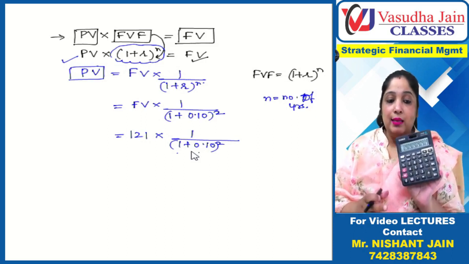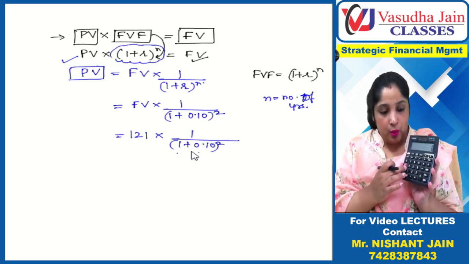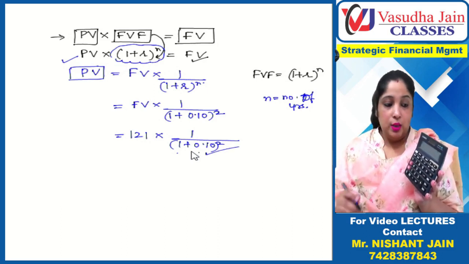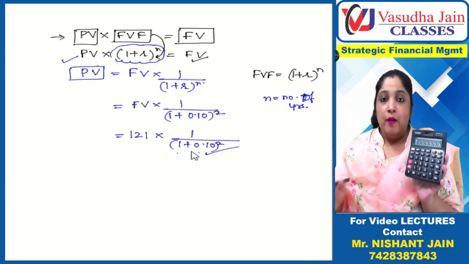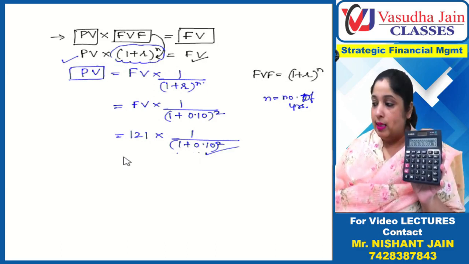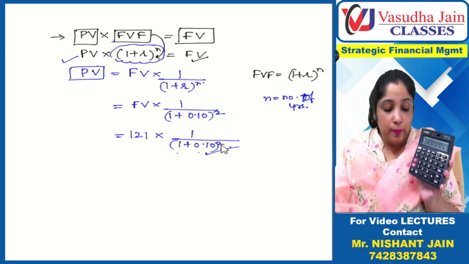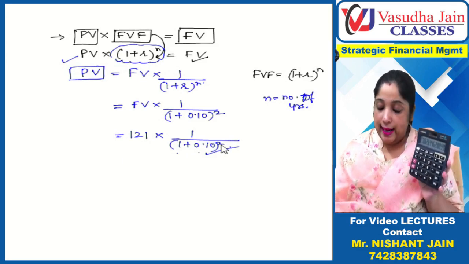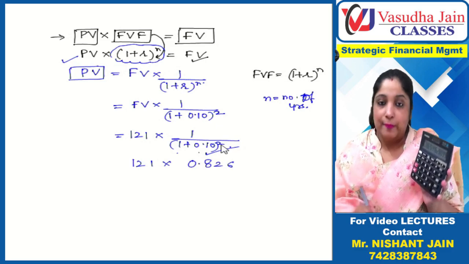Please see, I will make you see on this screen. You take 1 divide by 1.10, and when you press equal to once, it is raised to power 1. Since there is raised to power 2, you press equal to again. Now how much is it coming? 0.826. So this figure is 0.826.